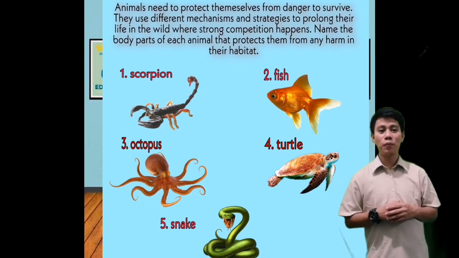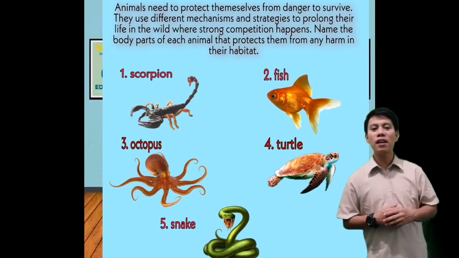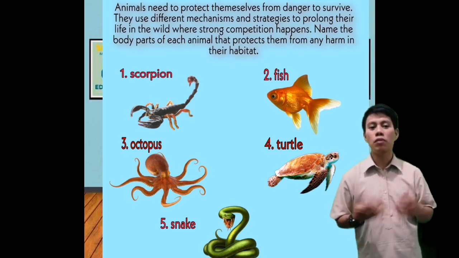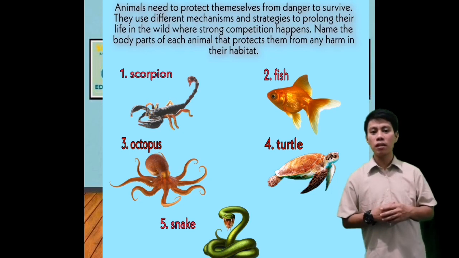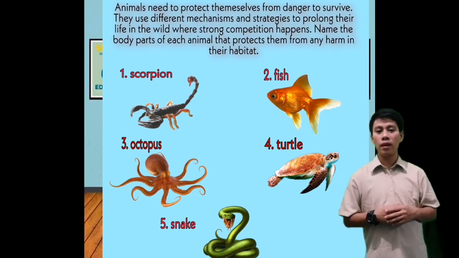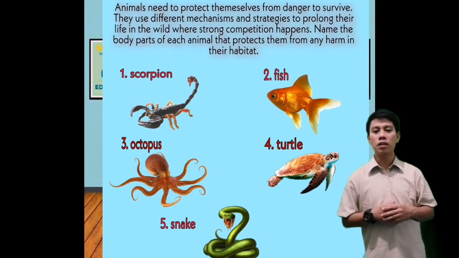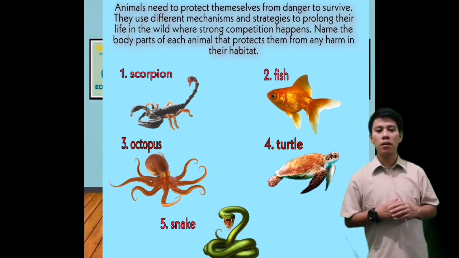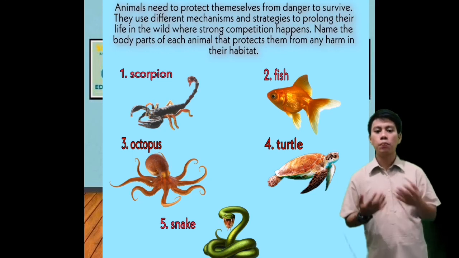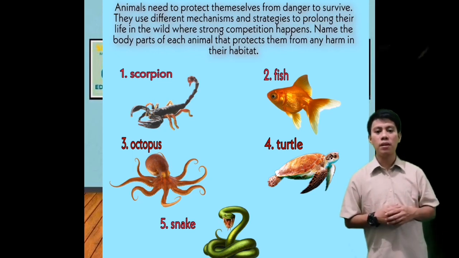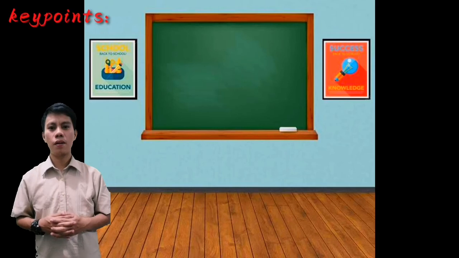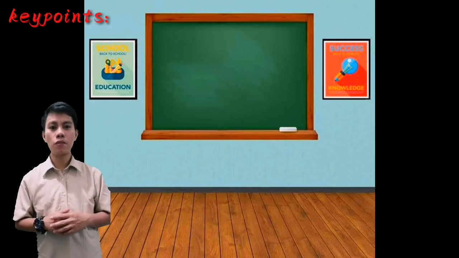Kinakailangan ng mga hayop na proteksyonan ang kanilang sarili sa panganib upang sila ay mabuhay. So they use different mechanisms and strategies to prolong their life in the wild, while strong competitions happen. So in our last activity, name the body parts of each animal that protects them from any harm in their habitat.